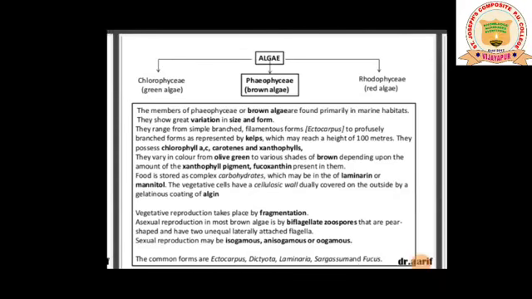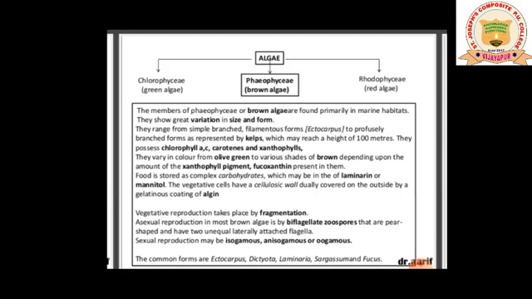Welcome back to the next session of biology, that is part 4 of plant kingdom. So let me begin with the second member of algae, that is nothing but Phaeophyceae, brown algae. Last class we studied the Chlorophyceae, that was green algae. So today's class we are going to study the Phaeophyceae or brown algae.